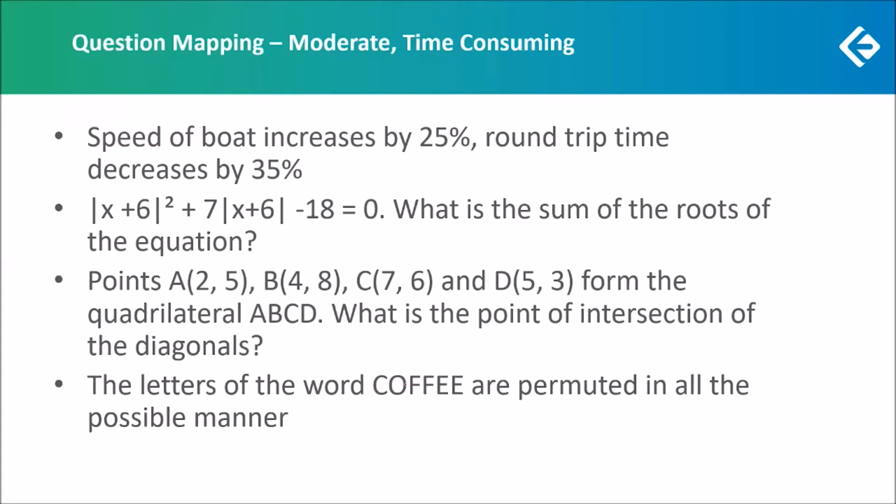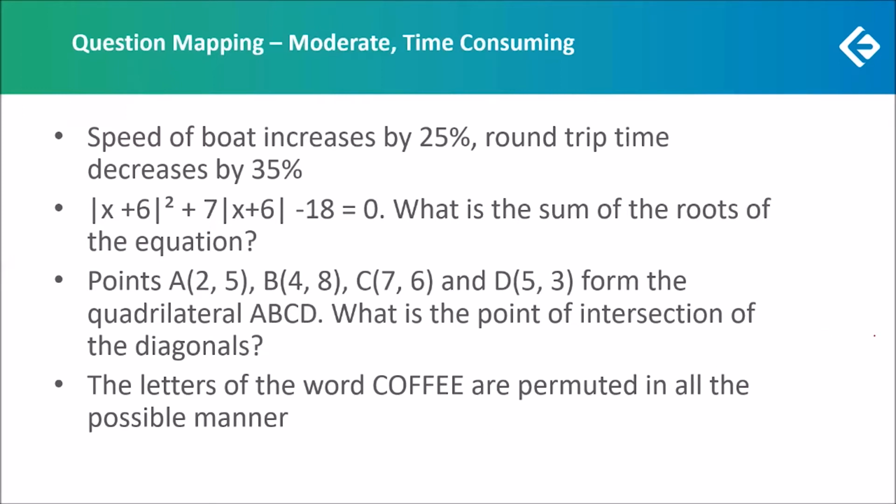But if you had known the trick to this, that in coffee, if we ignore the C, then the letters are in reverse alphabetical order, and therefore this arrangement is simply the last of the arrangements of these letters, considering the words that begin with the letter C. So once you had understood that this will simply have the last rank, considering the words which begin with the letter C, then you could have easily solved this question.